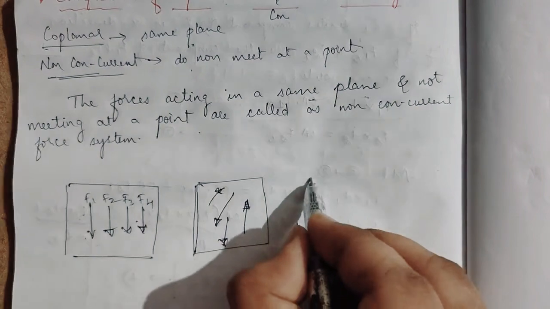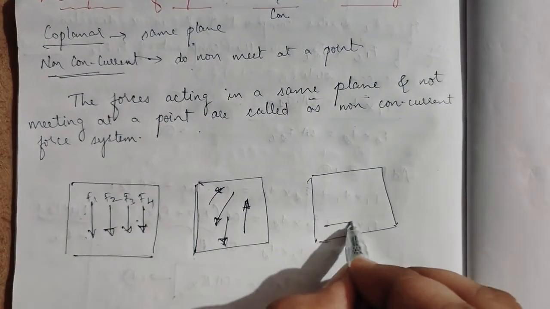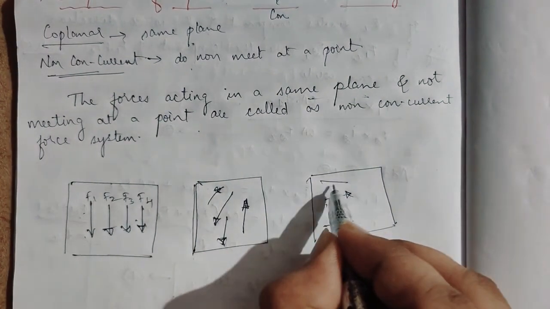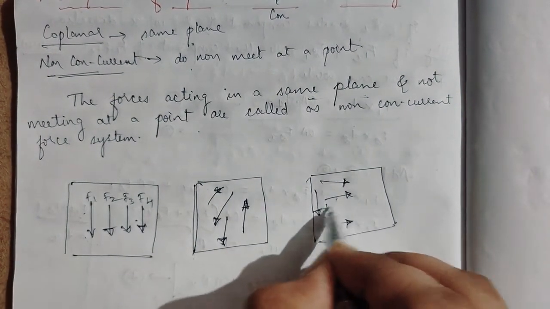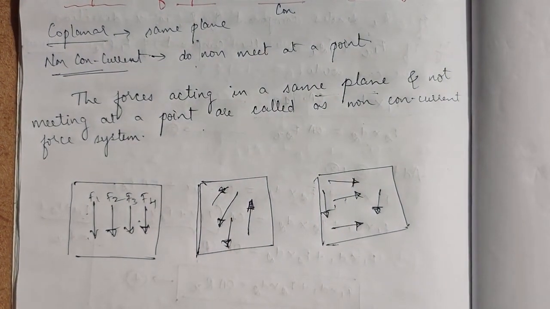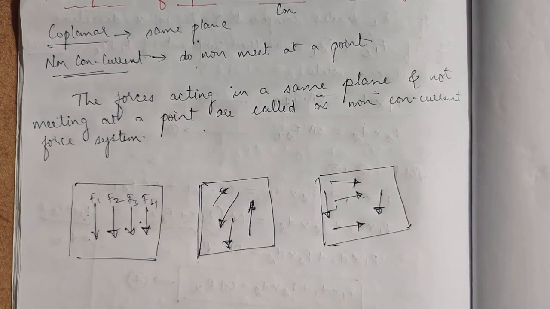So this type of forces are called as coplanar non-concurrent force system. They are not meeting at a point. Now we'll see moment of a force.